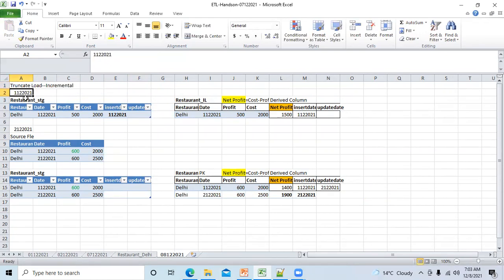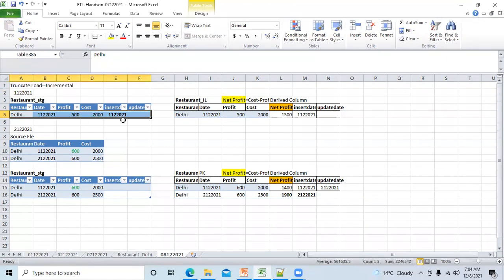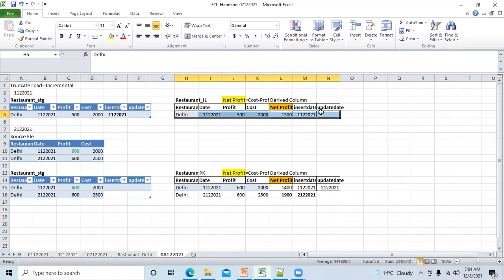On 1st December, I received the source file. I have done the basic validation checks, I have done the control and job, and data is loaded into the staging. This is simple because all those things happened on 1st December only. I have 1st December data only loaded here, and the same data I run the job and loaded in IL. This is clear. Now we are talking about incremental load. On 2nd December, the next day, the source team has sent me a file.